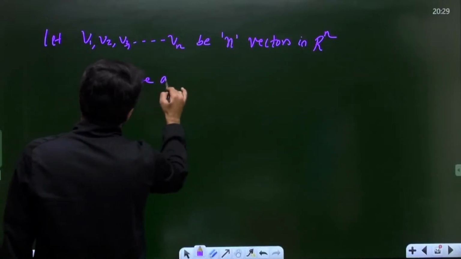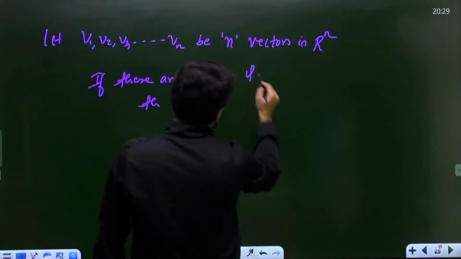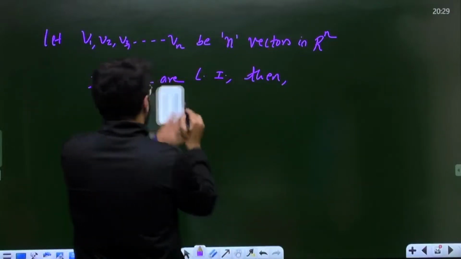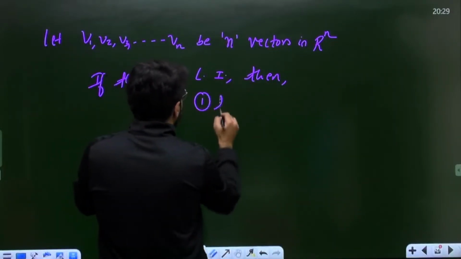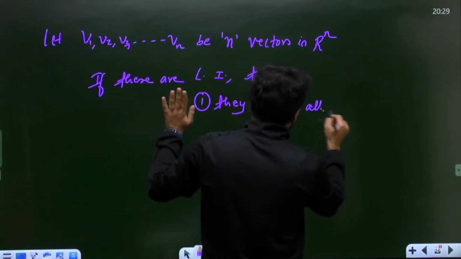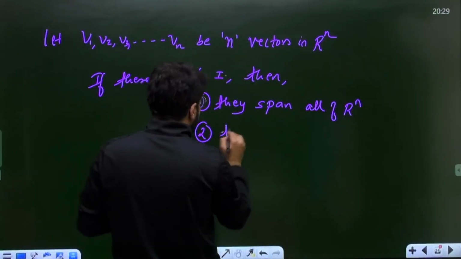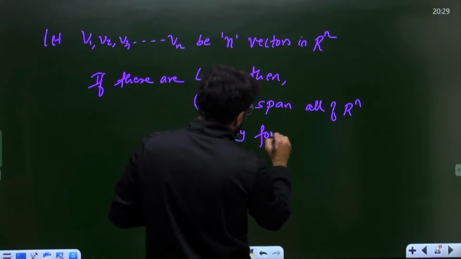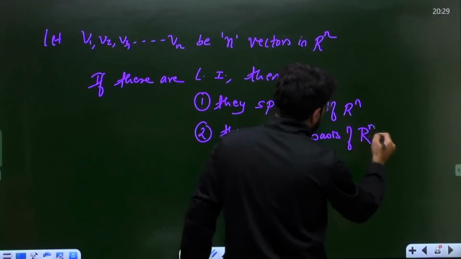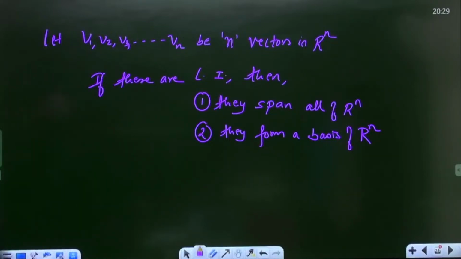If these are all linearly independent, then what can I say? Number one, they span all of Rn, and number two, they also form a basis of Rn. The same point I told here also.